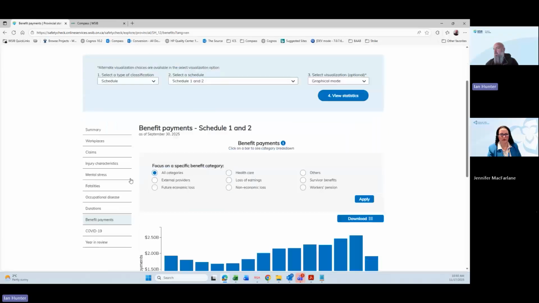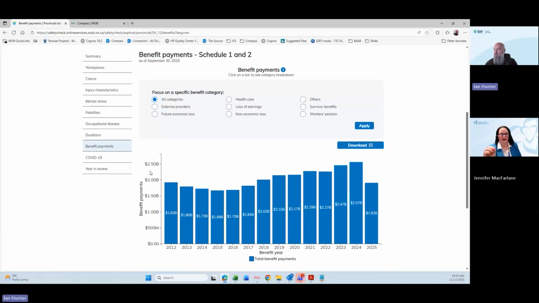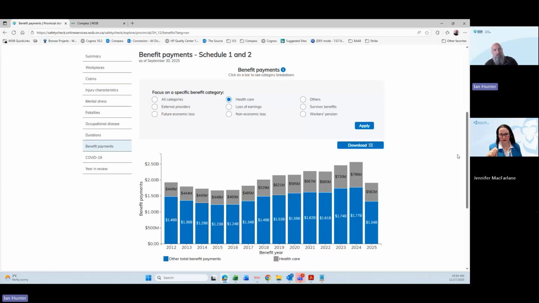We have our benefit payments. So again, a lot like the occupational disease graph here, you can interact with this. We can look at the total by year, or we can isolate and say, let's look at healthcare. So we can apply that. And now we can say how much is paid out in healthcare per year. When we're looking at this, we do have information about all lost time and no lost time claims. So if a worker gets injured but they don't lose any time from work, those will also show up in here as well.